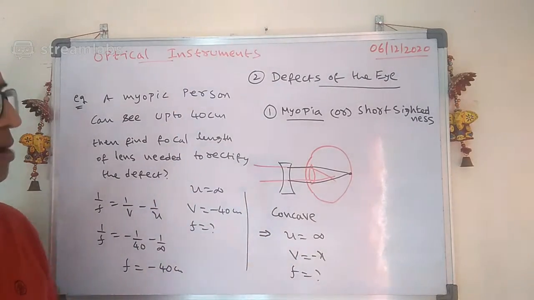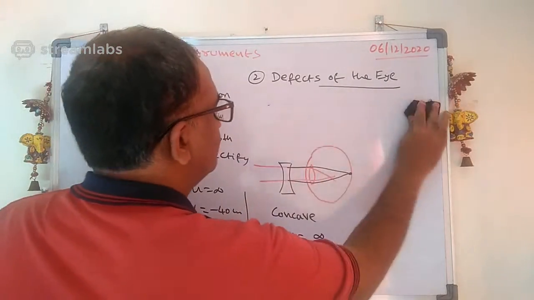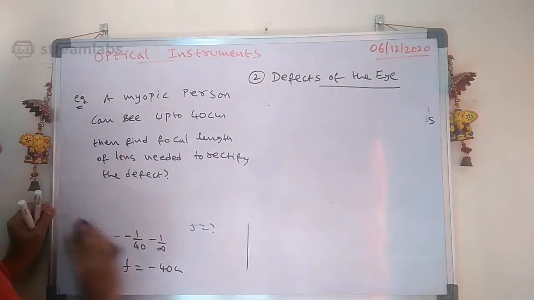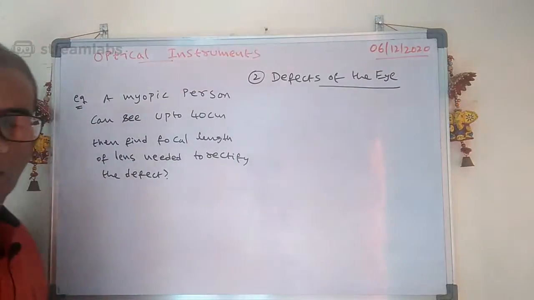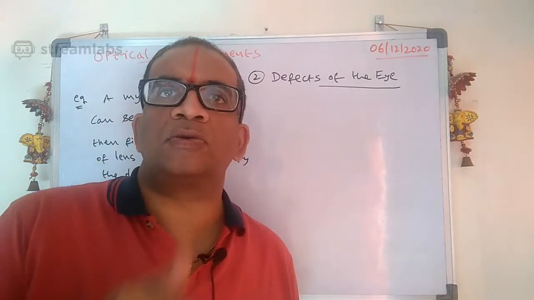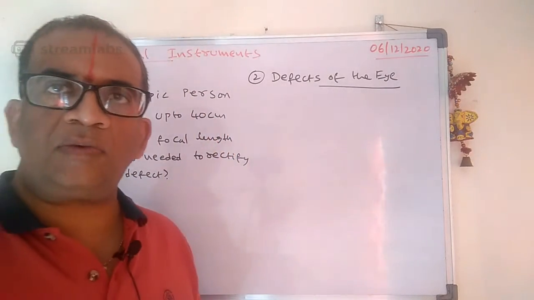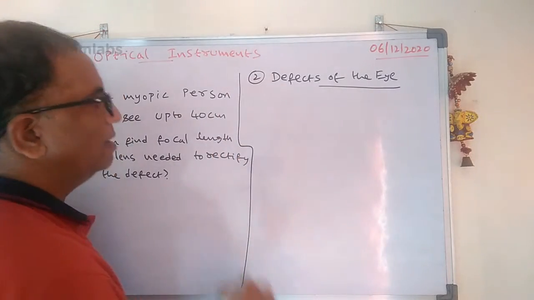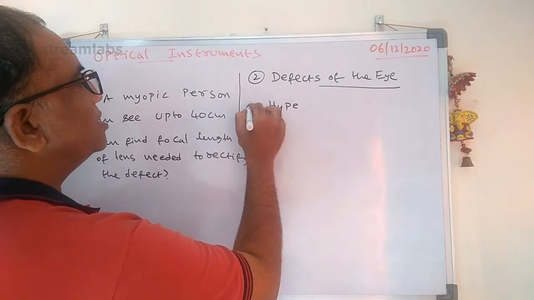Okay, next come to another one here, see carefully. Let us take hypermetropia. Yes, good, Umesh Chandra, good, correct. So are you following what I am saying here? Now see carefully. The next one is hypermetropia. The next defect is what here?